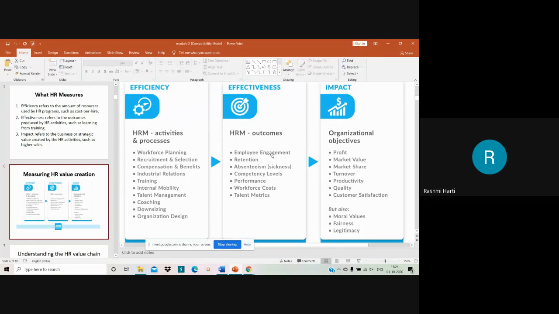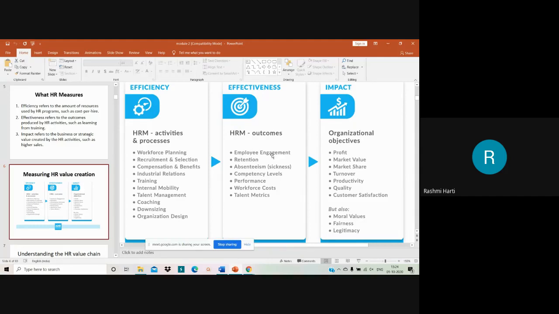Performance is the outcome of training, internal mobility, talent management, coaching, etc. Then workforce cost is the outcome of downsizing. Then talent metrics is the outcome of organization design. So if you have the right organization design being framed and you fit the right talent in that particular design, you can say that you are effective, right?